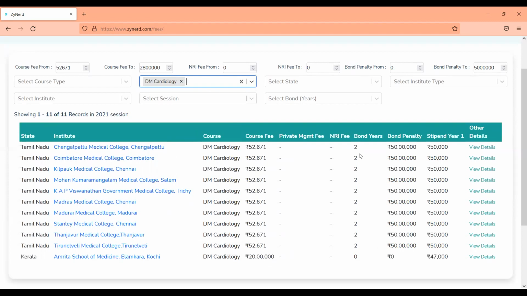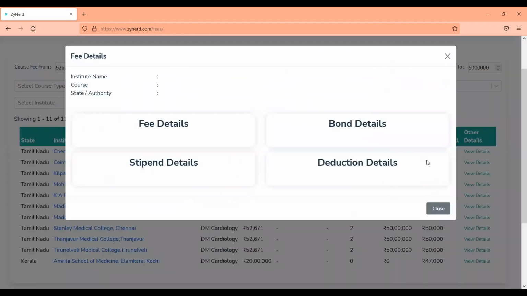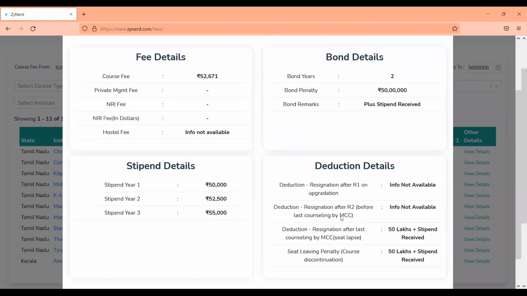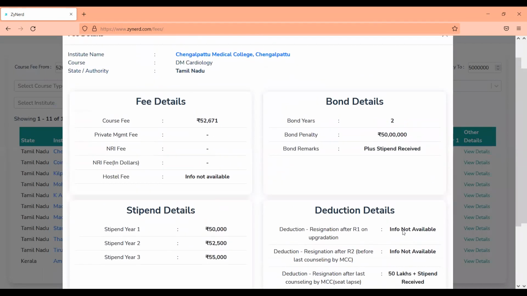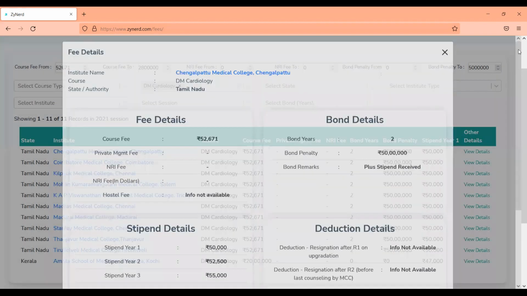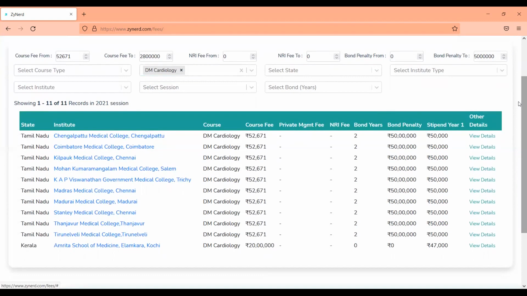What is the course fee, the years of bond, the penalty, the stipend, and if you click on view other details, you will also be able to see stipend across multiple years, what is the deduction in case you discontinue after some point in time, and what the bond is, whether stipend also needs to be paid back in case you don't serve the bond. So this information is available. This is as-is information.